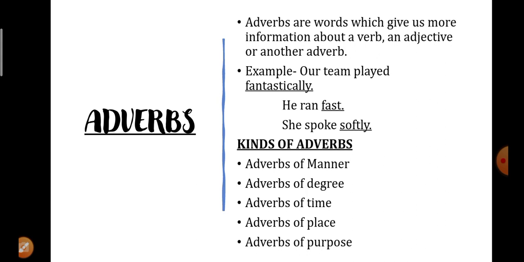For example, our team played fantastically. Here, the word fantastically, which is underlined, is an adverb, and this word is telling us about the performance of the team. So, this is giving us more information about the action or the performance of the team. He ran fast. So, how did he run? He ran fast. She spoke softly. So, softly is another adverb over here.